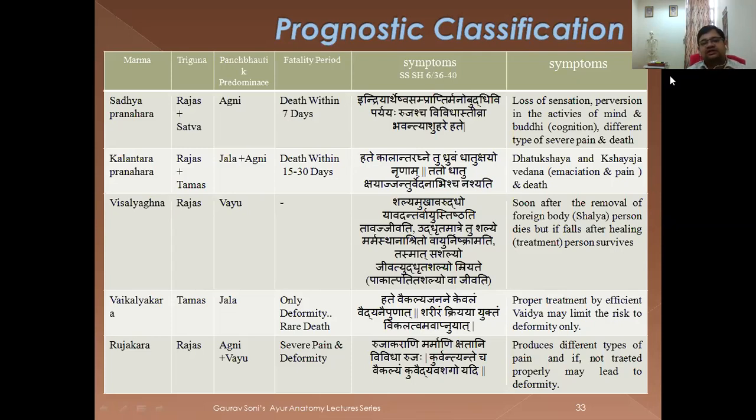Vaikalyakara, it is Tamas, Jala, only deformity, death rare. Proper treatment by an efficient physician may limit the risk to deformity only. So if treatment is given, there will be deformity, death is rare. Rujakara, it is Rajas, Agni plus Vayu, severe pain and deformity, produces different types of pain, and if not treated properly may lead to deformity also. Okay, so this particular table is very important because it is giving you the trigunatmak effect, composition of marma, bhautik predominance, fatal period, and symptoms other than their specific meanings.